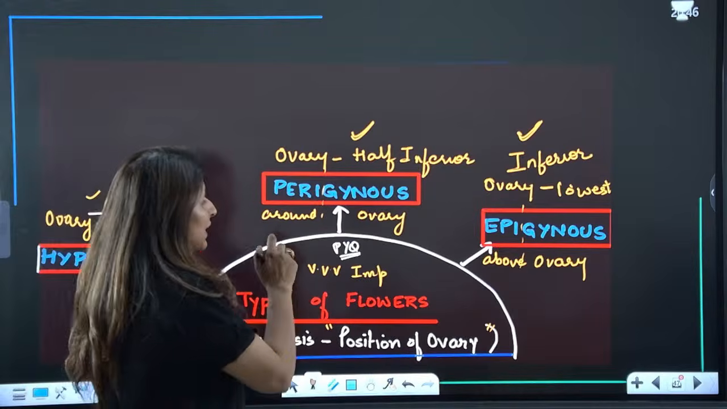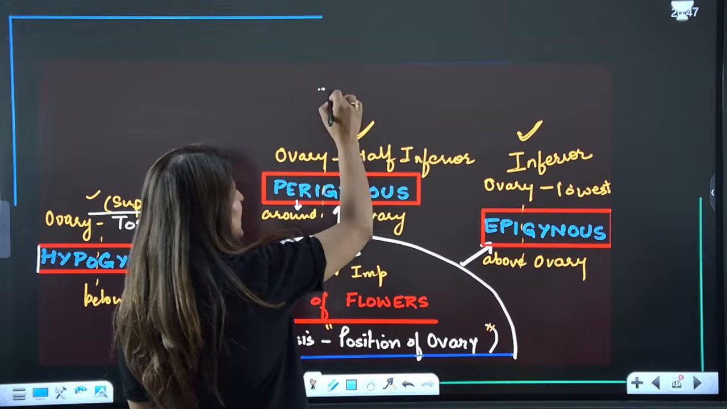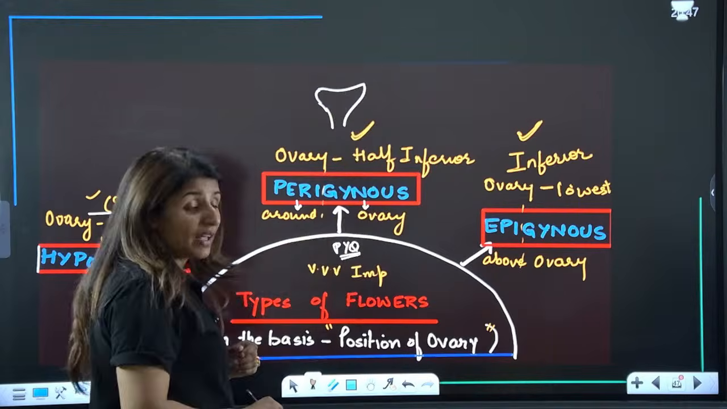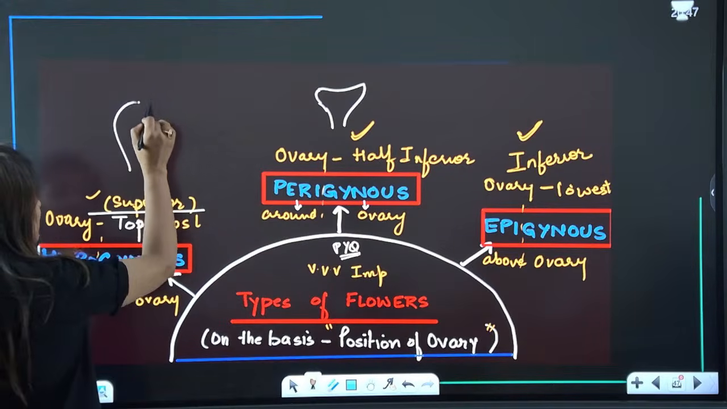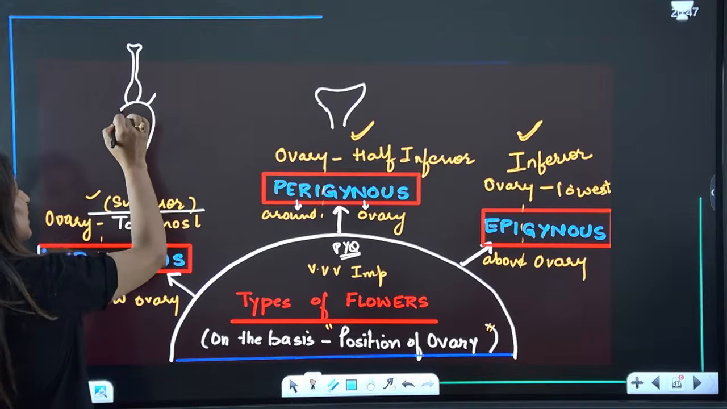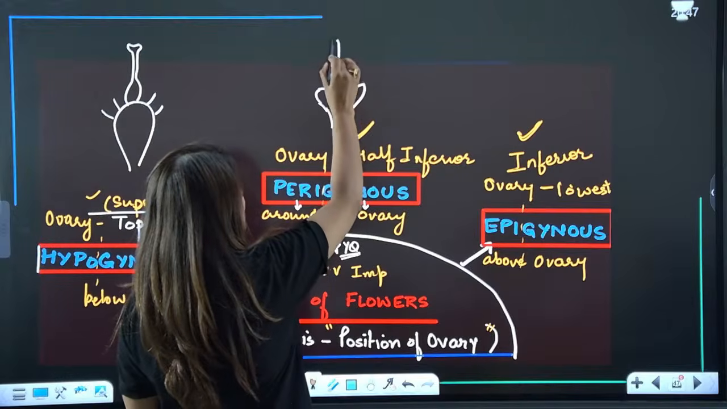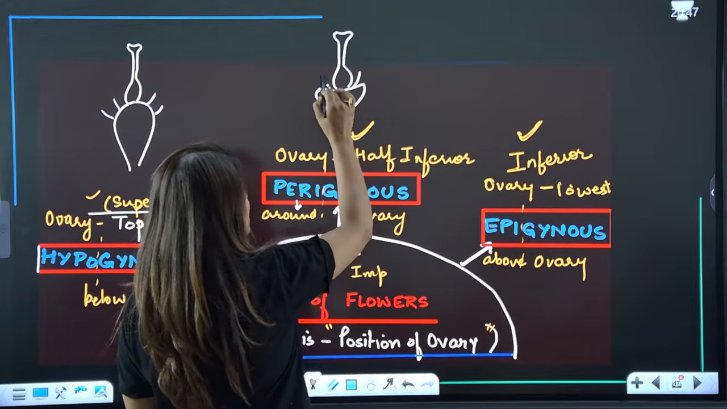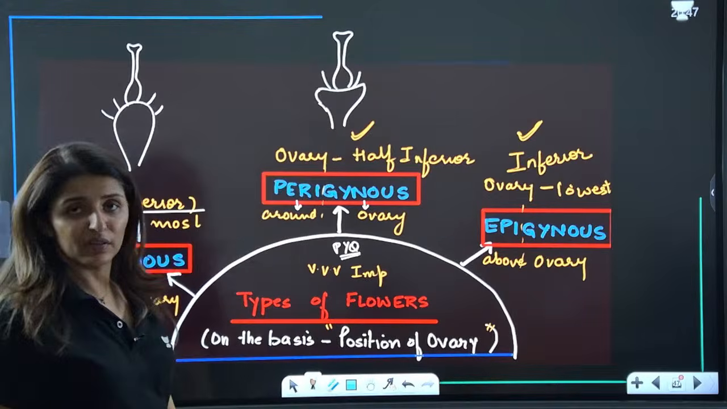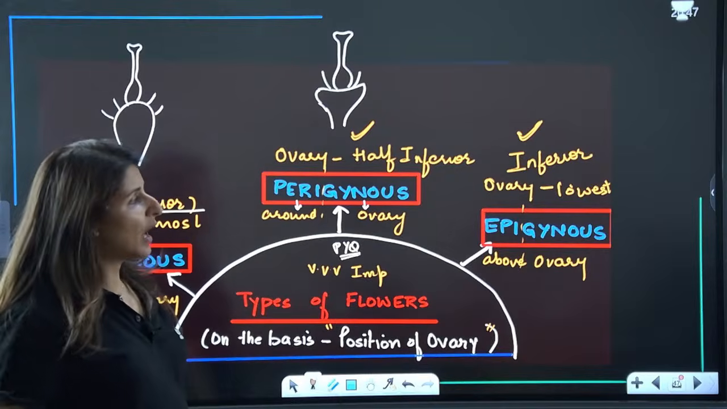Then talking about perigynous, peri means around, gyne means ovary. So everything is going to arise at the same level as that of the ovary, and it depends upon the type of thalamus actually. If this is the shape of the thalamus, the ovary will have the topmost position, right? Rest everything arises below the ovary. Now in this case, peri, all are going to arise at the same level, and such an ovary is called half inferior. When it is sitting in a parallel position to the rest of the structures, we call it half inferior.